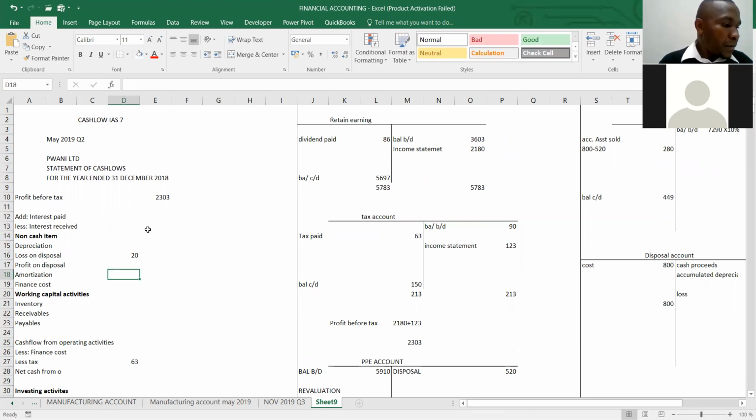Then we go back to our question, we check other items. So we said we have loss on disposal, profit on disposal. What else do we have?